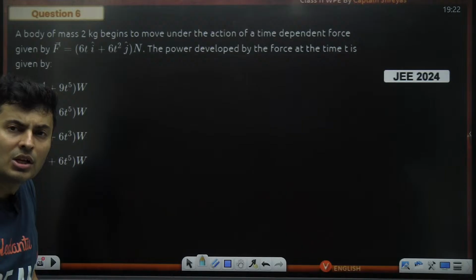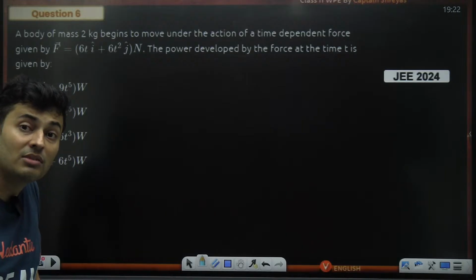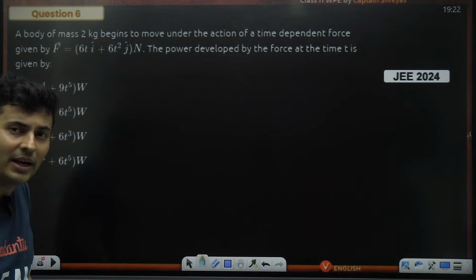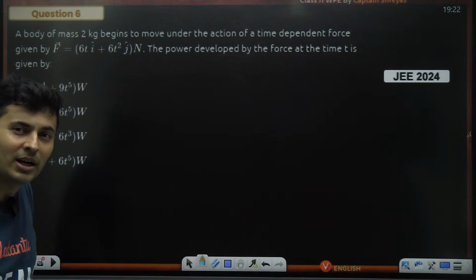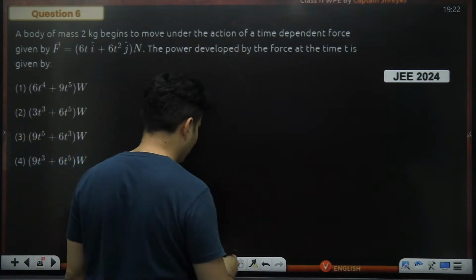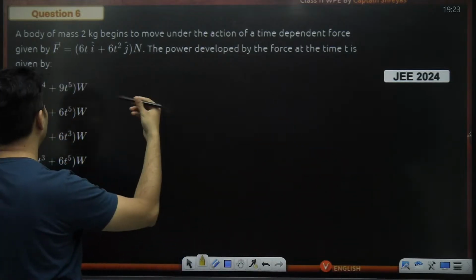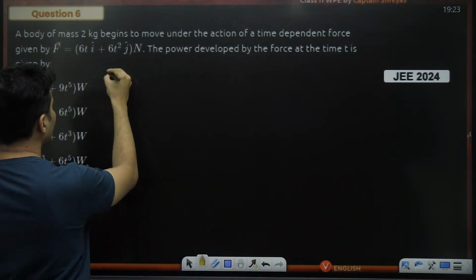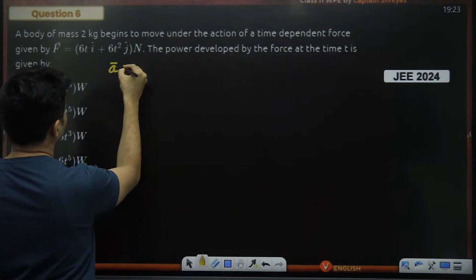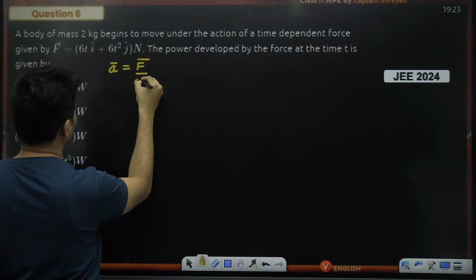Interesting. So, in one of the previous questions, velocity was given, we found out the force. But when force is given, to find the velocity, obviously you can't differentiate, you have to do antiderivative, which is integration. All right, so we have to find the velocity. That's the only option left with us. So let's do that. Now, to find velocity, we need acceleration. For acceleration, we have to just take the force and divide it by the mass.